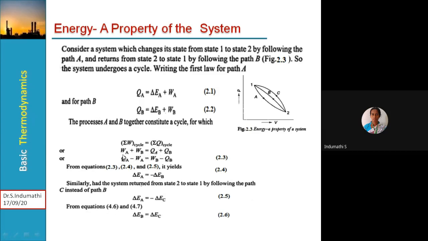Then WA plus WB is equal to QA plus QB. Then QA minus WA is equal to WB minus QB. So from equations 2.3, 2.4 and 2.5, it yields that delta EA is equal to minus delta EB. Similarly, had the system returned from 2 to state 1 by following path C instead of path B, the same expression we will get, but here the subscripts change.